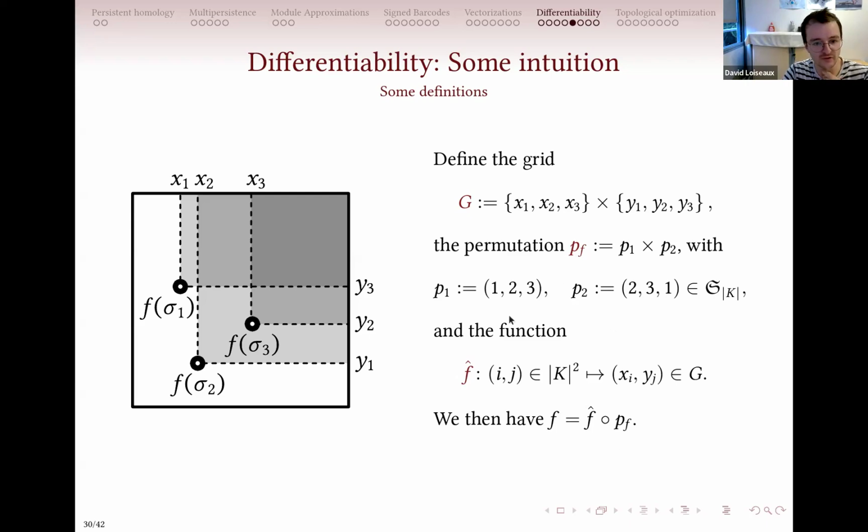Just as an example, if I take this coordinate here, for the first parameter it's 2 for P1, so I have a 2 here. And for the second parameter, it appears first, so I have a 2 here. And so when I apply f hat to it, I will recover f of sigma 2.